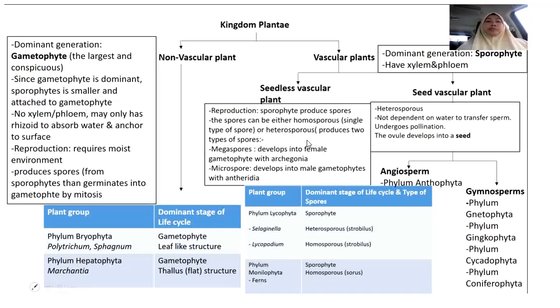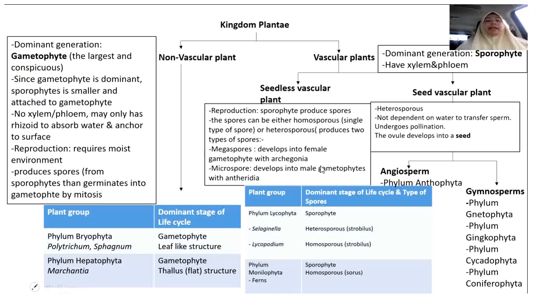The heterosporous spores can be either megaspores or microspores. The megaspore will develop into a female gametophyte containing archegonia, while the microspore will develop into a male gametophyte with antheridia, where the antheridia later produce sperm and the archegonia produce egg.